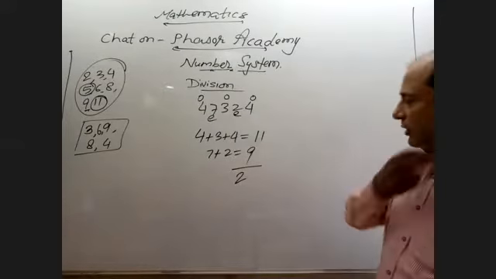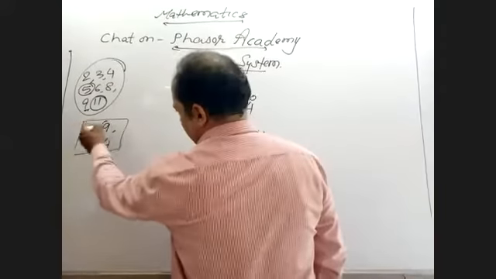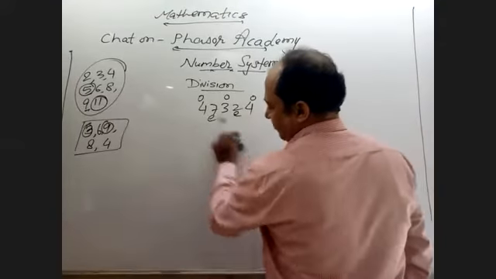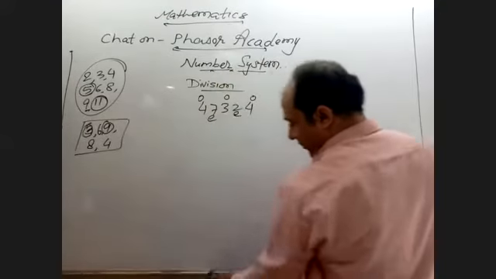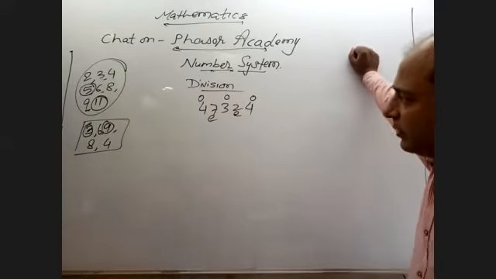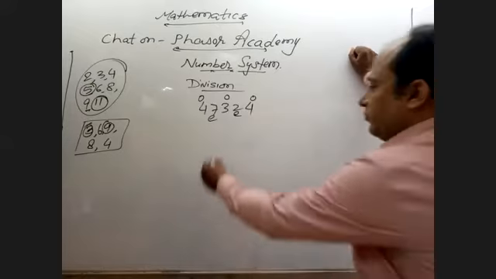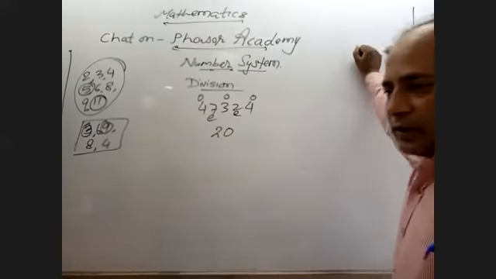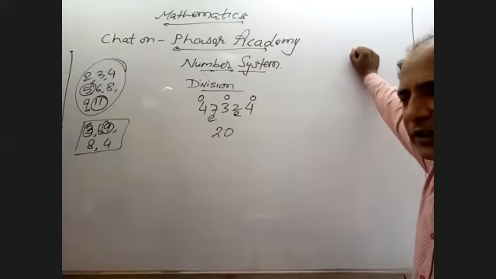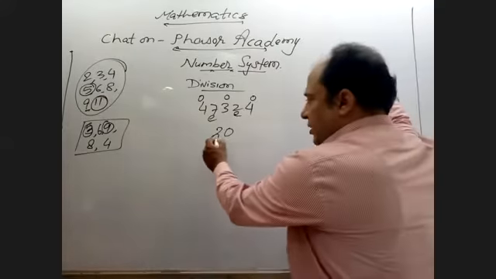Now I was talking about 3 and 9. How do we know the number is divisible by 3 and 9? I was asking a question: what number should be added or subtracted to make it a multiple of 3? So add the digits: 4 plus 7, 11, 14, 16, 20. The sum is 20, and 20 is not divisible by 3.